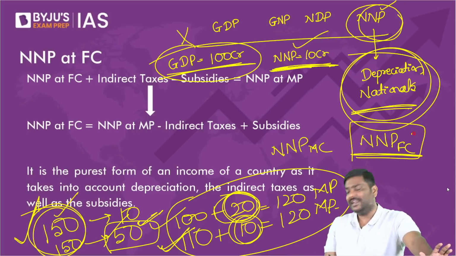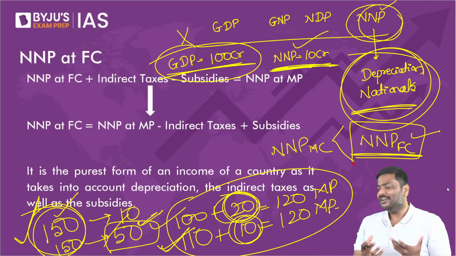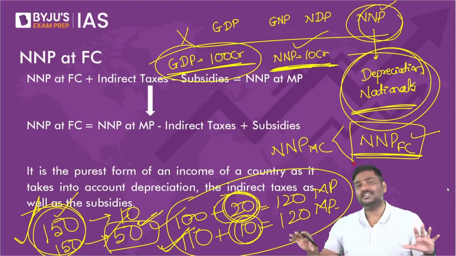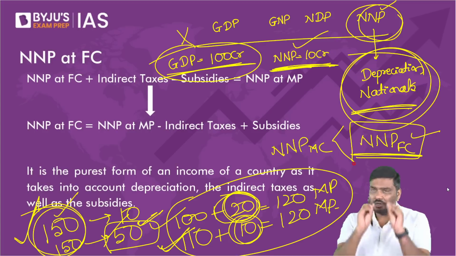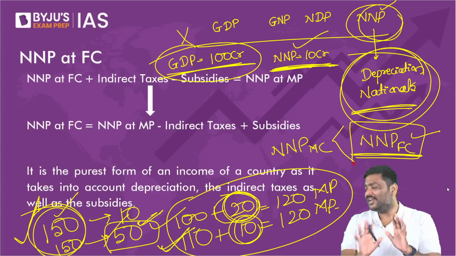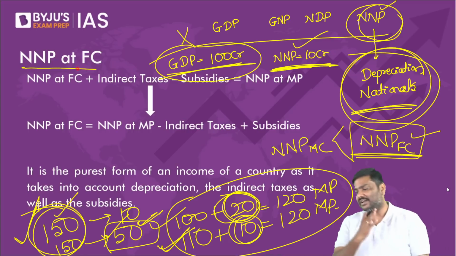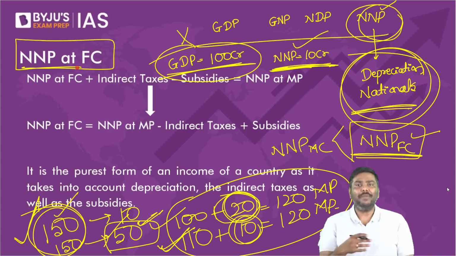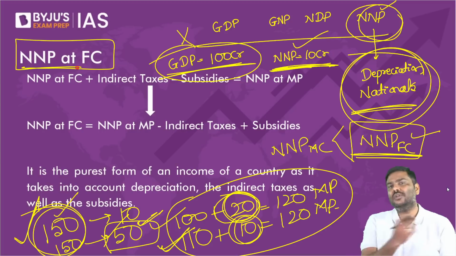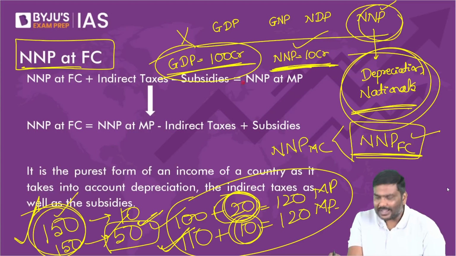Can we go forward at least now? Can I say NNP calculation at factor cost is a better indicator compared to NNP at market prices? Right, so this is the logic. Books will not tell you all of this. Trust me, books will not tell you all of this. Please be very, very careful. That is the reason, have a look at this. We will also calculate NNP at factor cost.